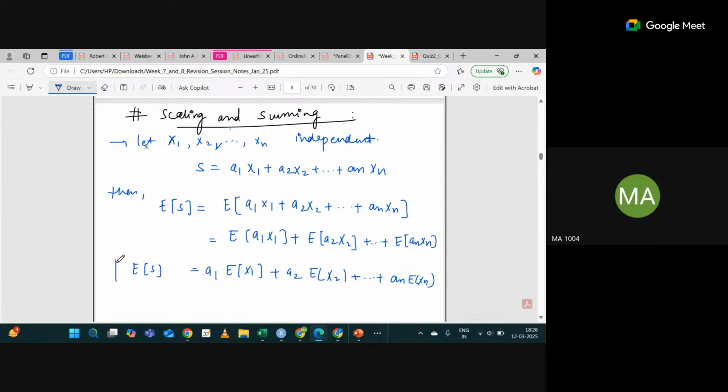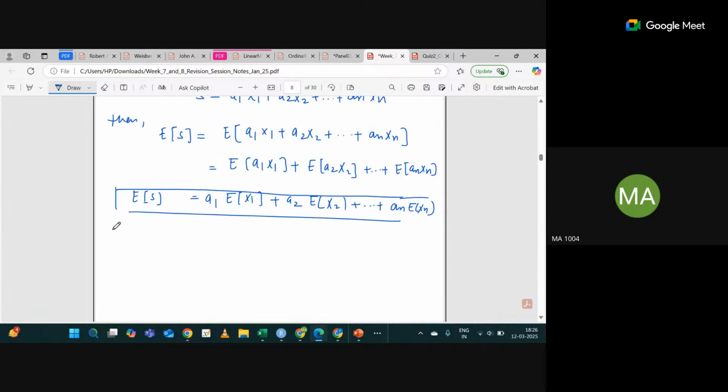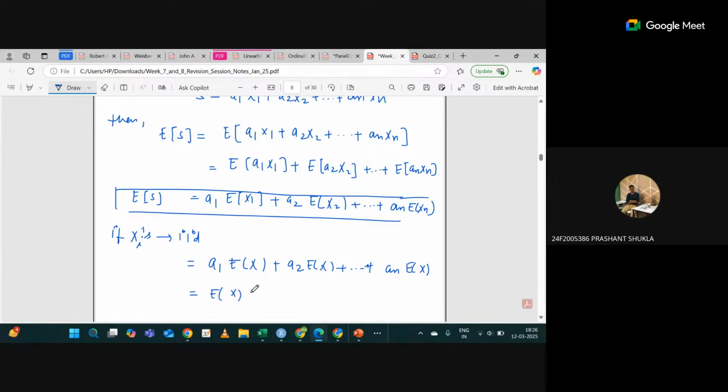Okay, this was just when the xi's are independent. Just suppose the xi's are IID, then all expectations will be the same, right? Basically, you will get a1 expectation of x plus a2 expectation of x plus so on an expectation of x. Would you agree with me? So expectation of x will be outside, and you will get a1 plus a2 plus so on till an.